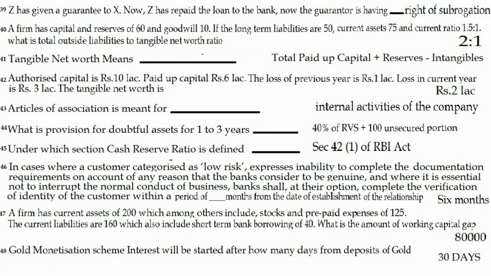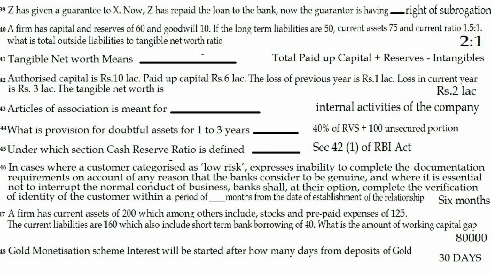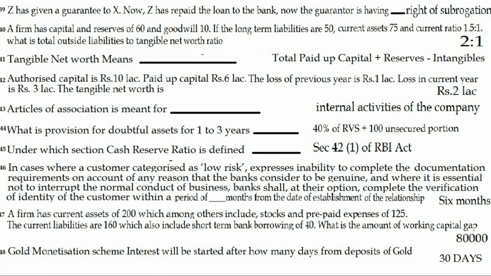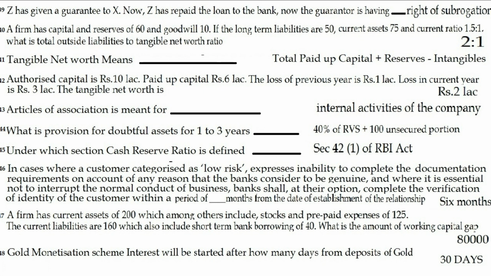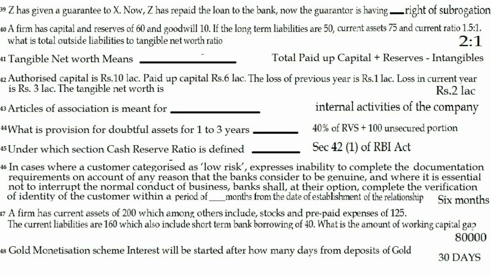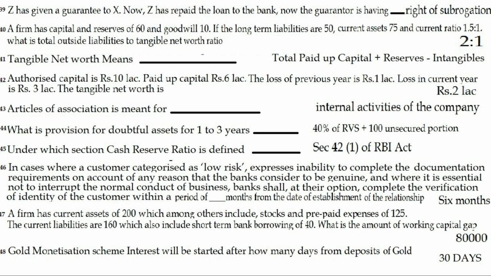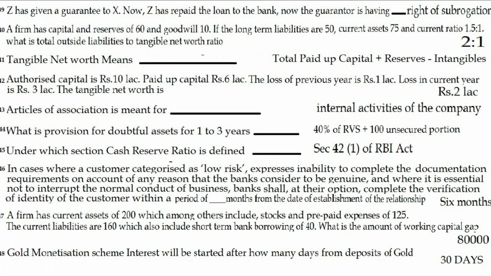Question 40. A firm has capital and reserve of 60 and a goodwill of 10. If long-term liabilities are 50, current assets are 75 and current ratio is 1.5:1, what is total outside liability to tangible net worth ratio? The answer is 2:1. Question 41. Tangible net worth means dash. The answer is total paid up capital plus reserves minus intangible.